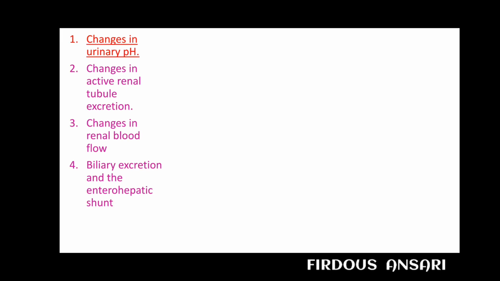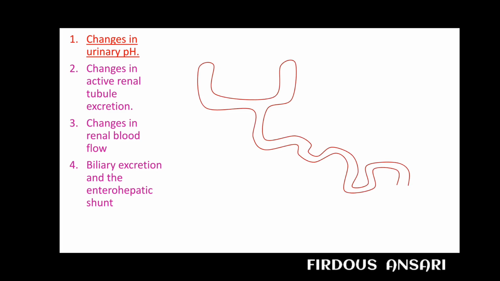First, coming to changes in urinary pH. As with drug absorption in the gut, passive reabsorption of drugs also depends on the extent to which the drug exists in a non-ionized lipid soluble form. So this is a nephron, and the drug may be present in ionized or non-ionized form.